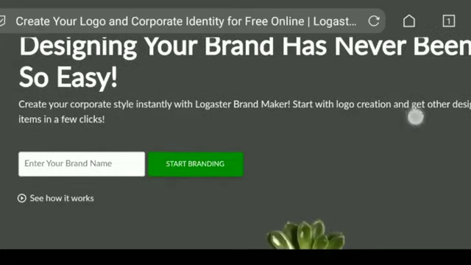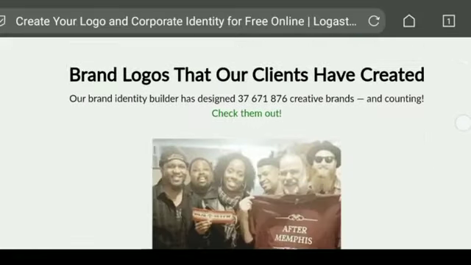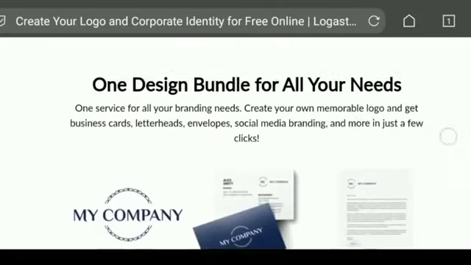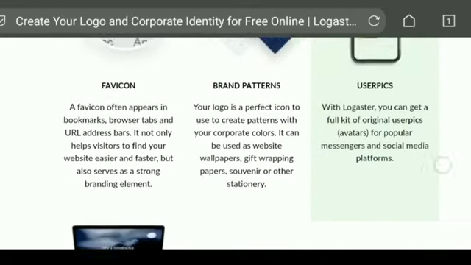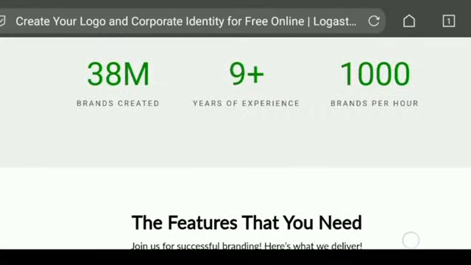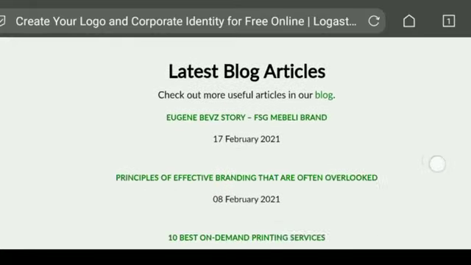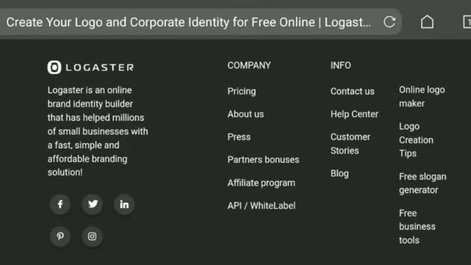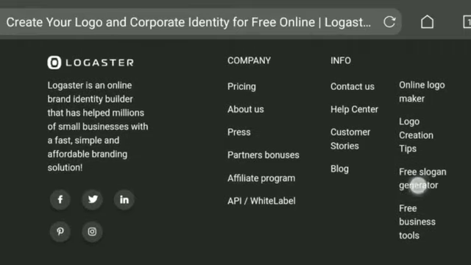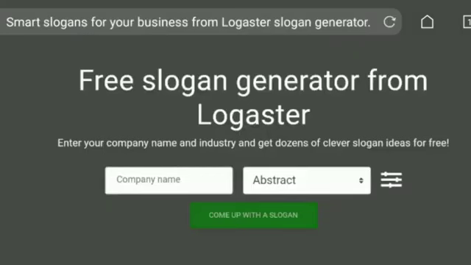The first absolutely free tool that will basically do the work for you is called Logaster. This is the website right here. So this is a place where you can create different designs for absolutely free with just one click of a button. But you will not have to design any logos or any graphic designs whatsoever. I just want you to come over to logaster.com. Scroll down to the bottom of this website, and right here where it says free slogan generator, I want you to click that. It will take you over to the next page where you can generate an absolutely free slogan for any business out there.